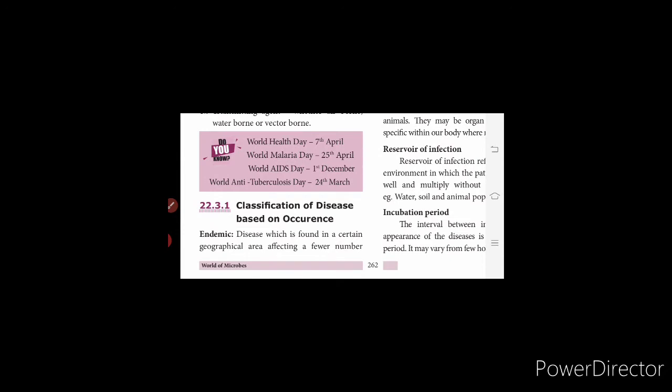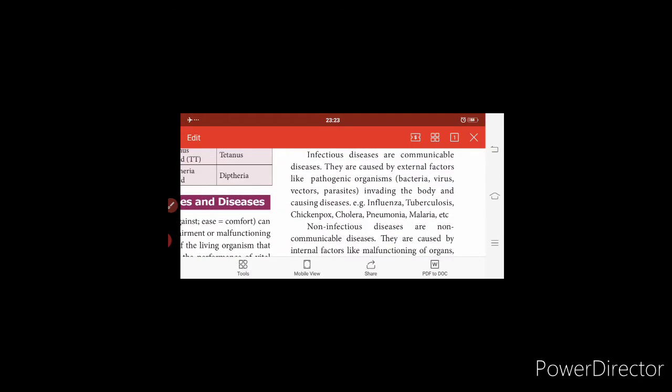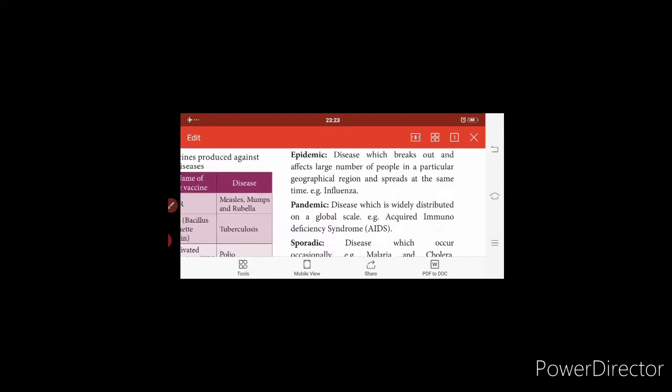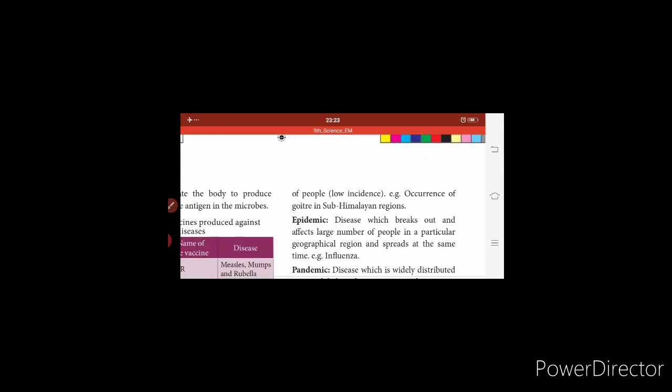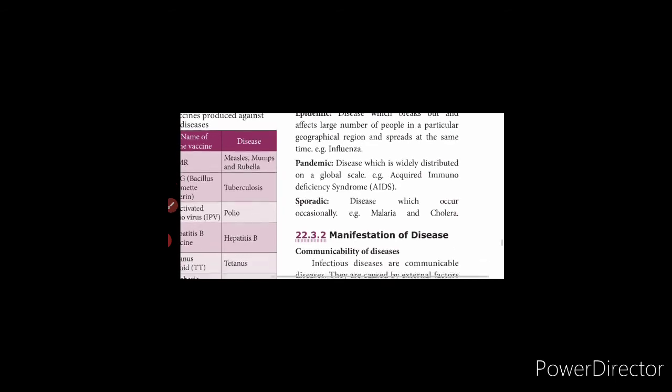So what is endemic? Endemic disease is one which is found in a certain geographical area, affecting only a few people in that area. For example, occurrence of goiter in sub-Himalayan regions. Next is epidemic, affecting a larger number of people in a particular geographical region and spreading at the same time. Example is influenza.